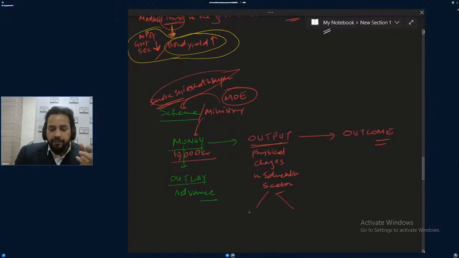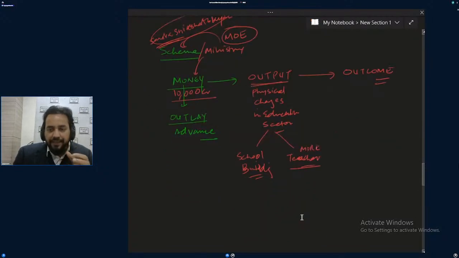Supposedly you have made school buildings, or hired teachers and given them salary, so now you have more teachers. These are physical changes you can witness, quantitative changes.